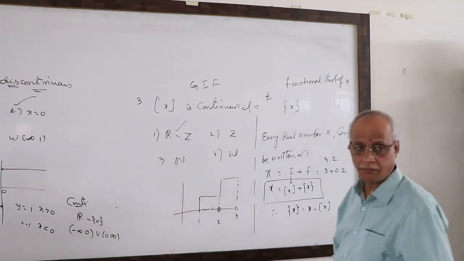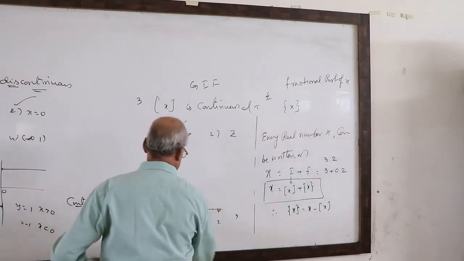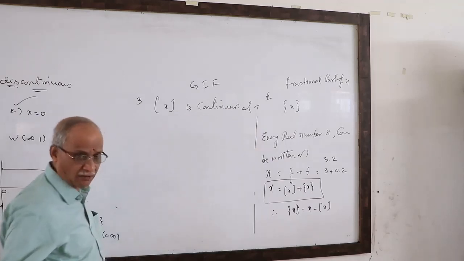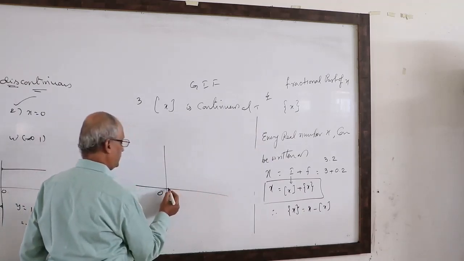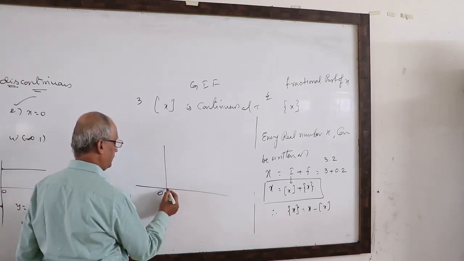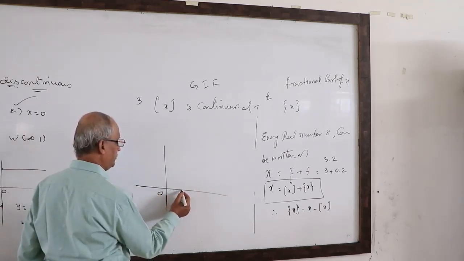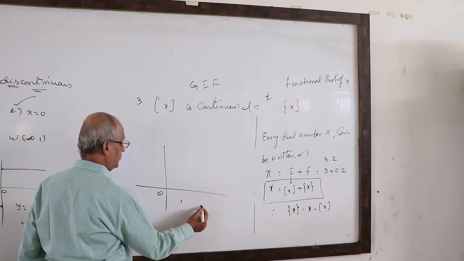I will give you the graph here. What is the graph of this fractional part of x? See, 1, 2.